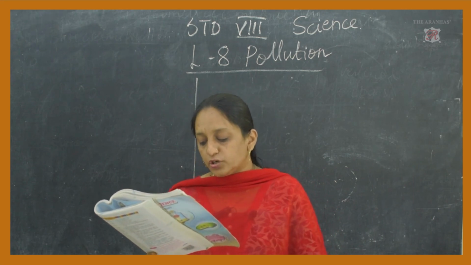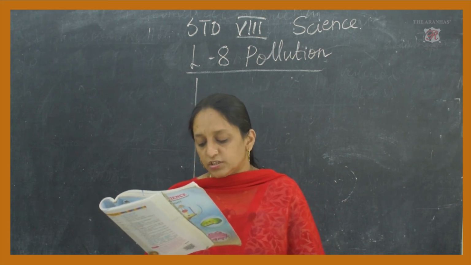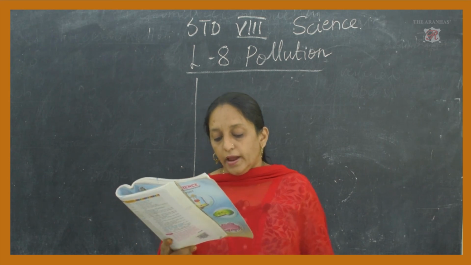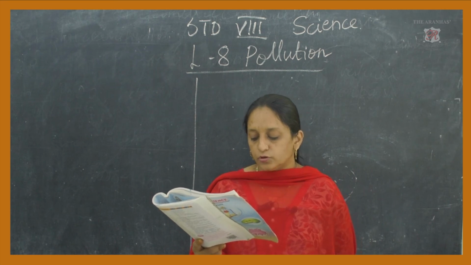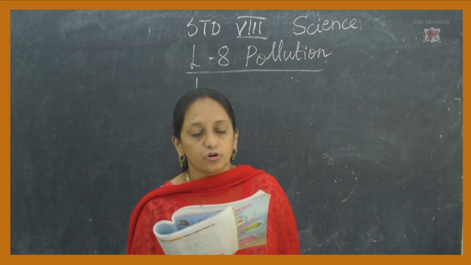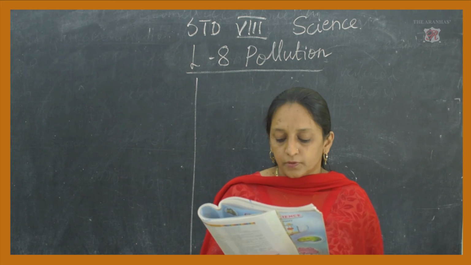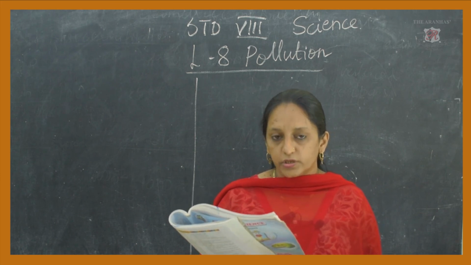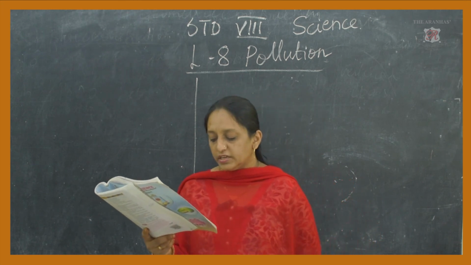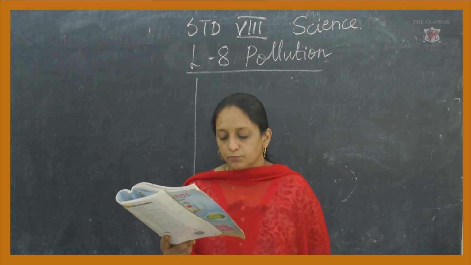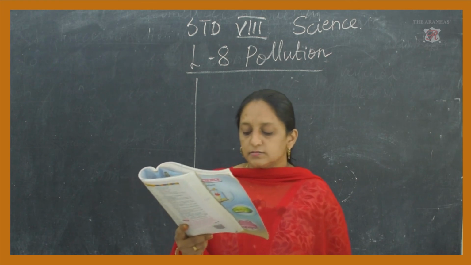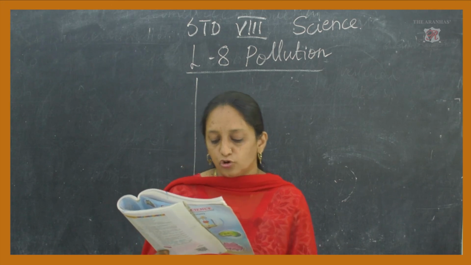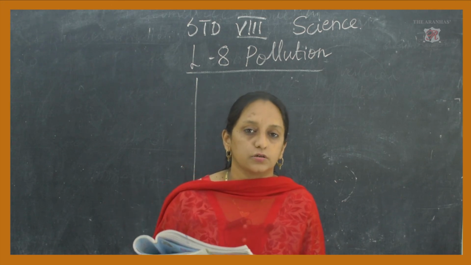Government statutory bodies. Which are the government statutory bodies? The Maharashtra Pollution Control Board and the Central Pollution Control Board. What do they do? They supervise whether the industries, whether the industrial areas, whether the local governing bodies like municipalities, district councils, Panchayat Samiti, Gram Panchayat etc. follow the laws about pollution control or not.